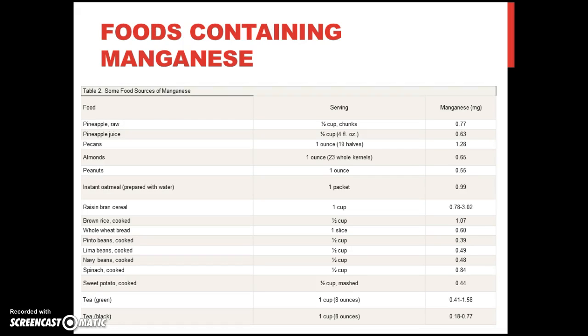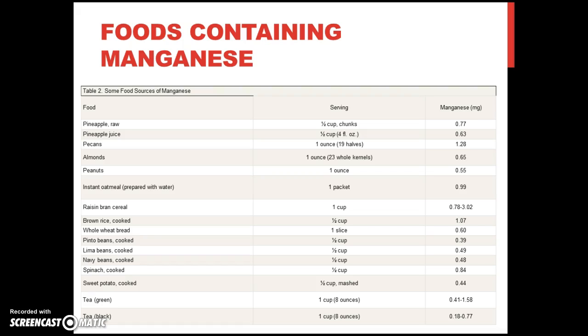Foods containing manganese. It might be a little difficult to see the table, but it contains many food sources that contain levels of manganese. We can see that there is only one fruit, being pineapple, in the raw and juice state, followed by nuts, legumes, vegetables, cereals, and tea. We can also notice that there isn't a high value necessity for manganese, and to receive our daily needs, we only need to eat little amounts of the food.